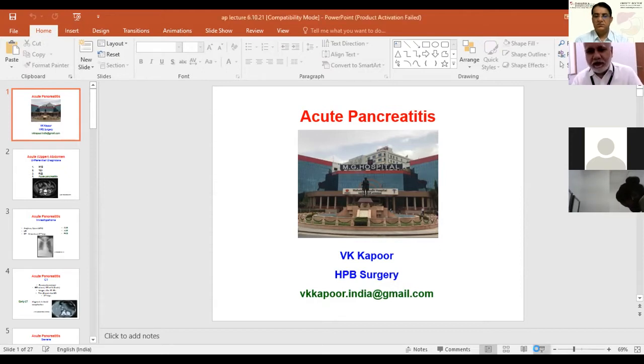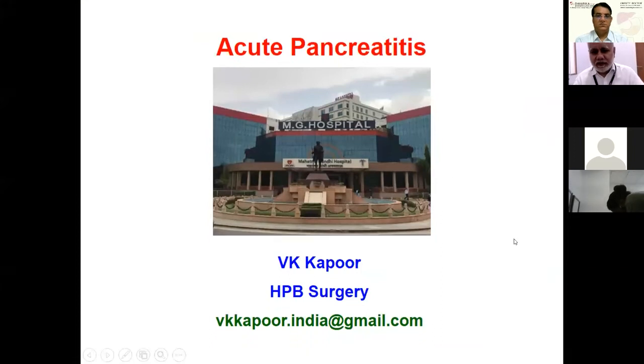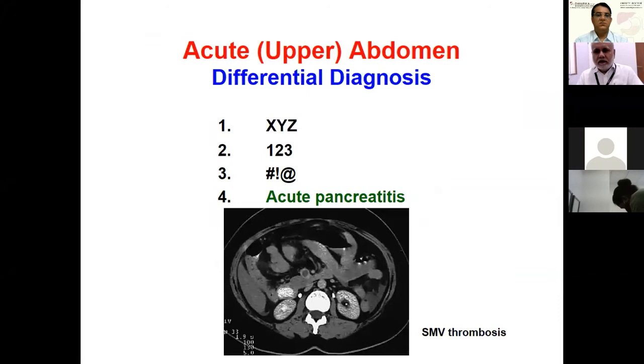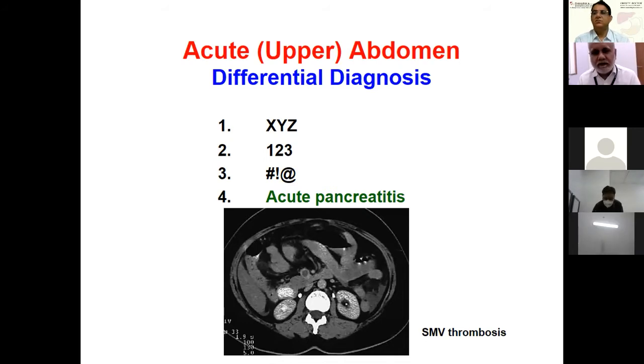So the topic for discussion today is acute pancreatitis. Clinically, when a patient presents with sudden onset, moderate to severe upper abdominal pain, acute pancreatitis should figure in the differential diagnosis. Agreed that this is not the commonest cause of acute upper abdomen.